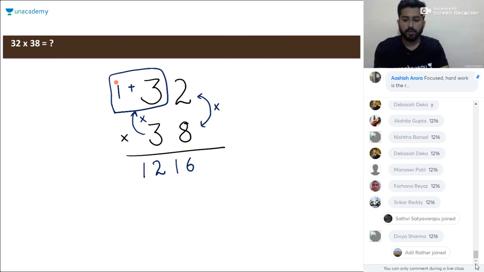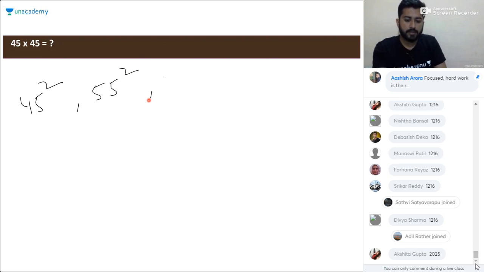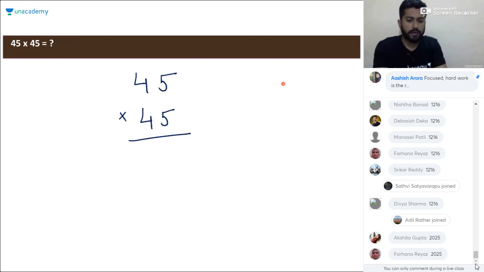Okay, so we can use this particular technique in several other cases. Like if they are asking for 45 square, 55 square, or 65 square, any number whose square you need to find in which the unit digit is 5, you can directly find the square using this particular technique. Okay, so if you have to find the square of 45, do the same thing. Here the scenario is the same. The sum for the unit digit is 10 again.